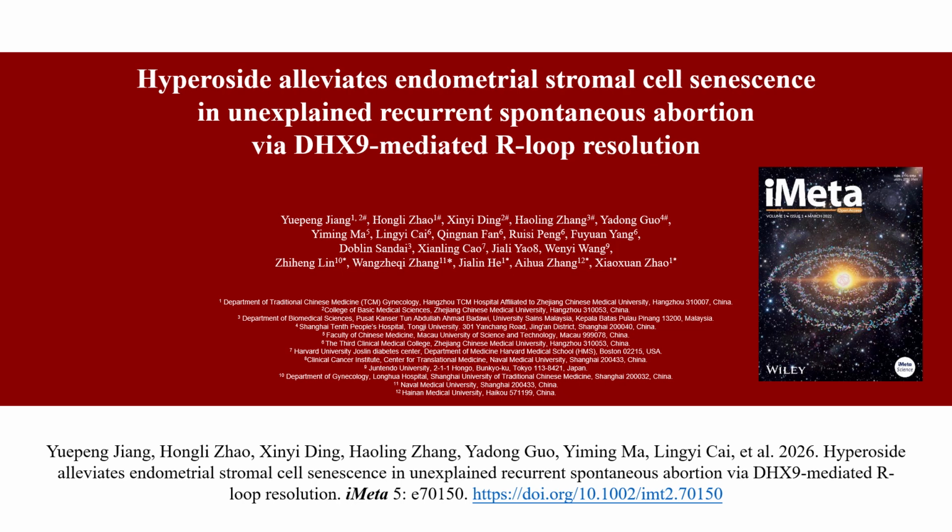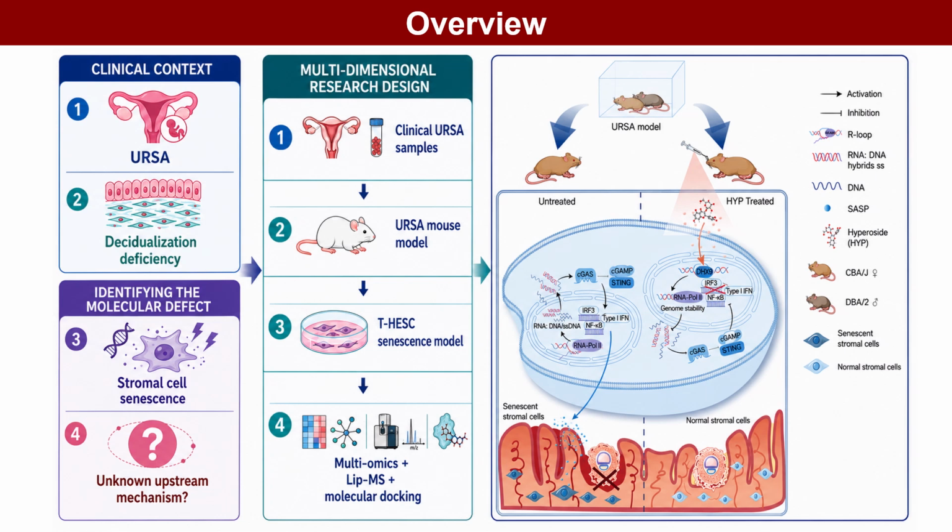Today, I will introduce our study published in iMeta, entitled Hyperoside Alleviates Endometrial Stromal Cell Senescence in Unexplained Recurrent Spontaneous Abortion via DHX9-mediated R-loop Resolution. Decidualization deficiency is a key pathological mechanism underlying unexplained recurrent spontaneous abortion, yet its definitive molecular mechanisms and effective therapeutic strategies remain elusive. Using multidimensional research approaches, this study reveals that hyperoside may target DHX9 to regulate R-loop stasis, alleviate senescence of endometrial stromal cells, and thereby ameliorate decidualization deficiency.